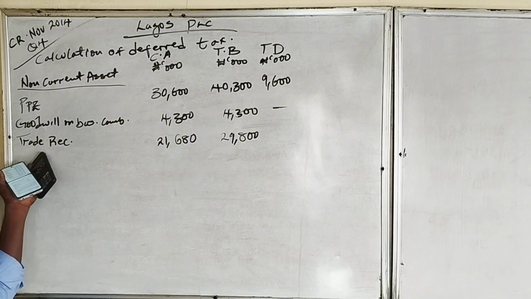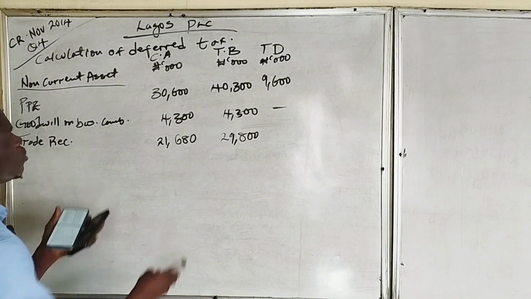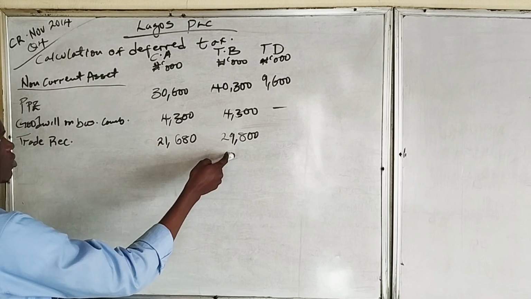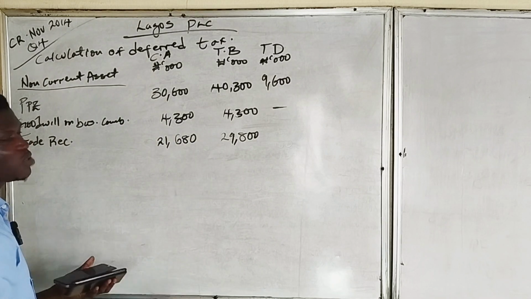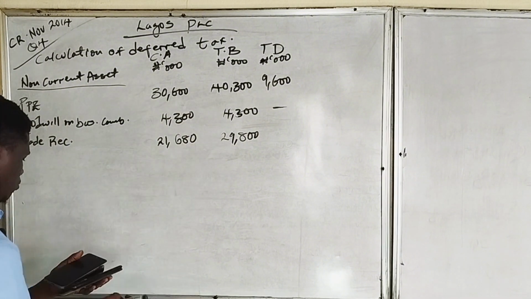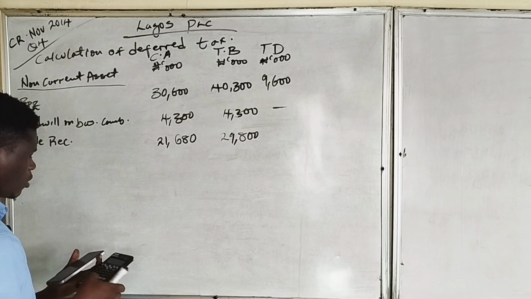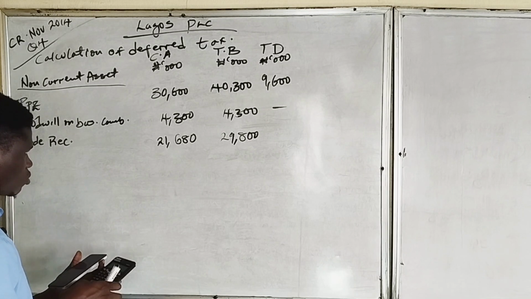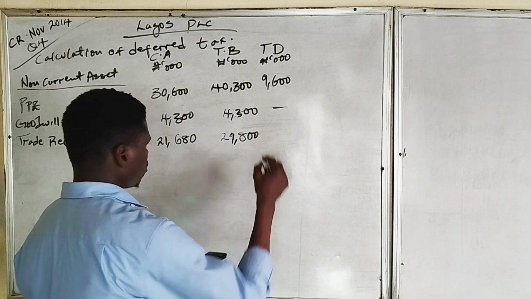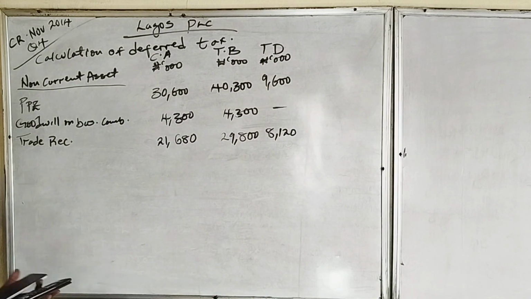Trade receivable is also an asset; it is the amount we are expecting from our customers. Since the carrying amount is lower than the tax base, we also have a deductible temporary difference, which is the difference between the two: 29,800,000 minus 21,680,000, which gives 8,120,000.